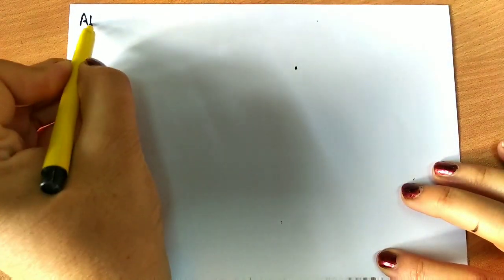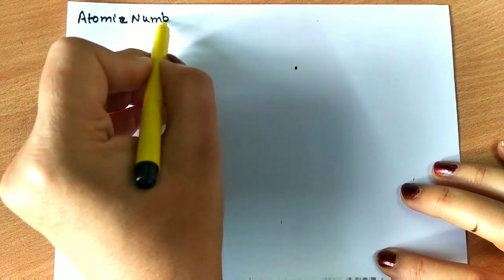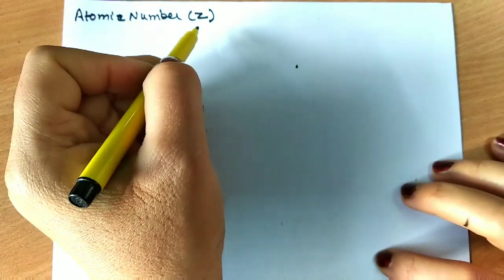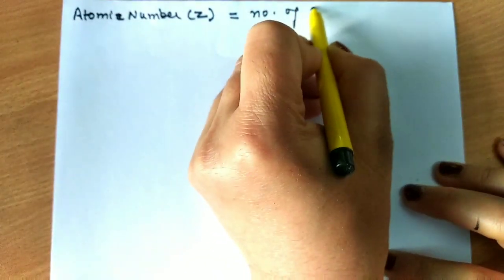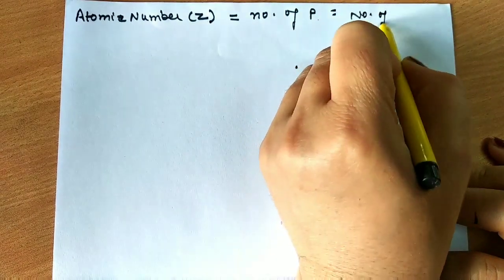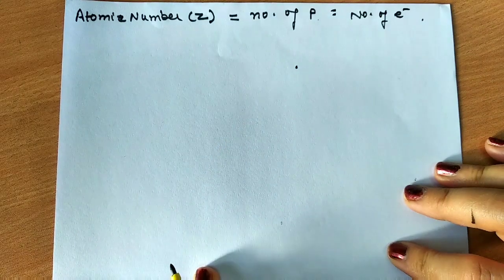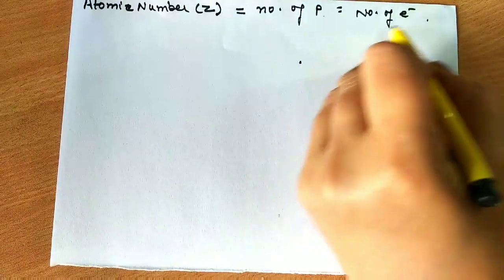Right, first is atomic number, and we represent atomic number by the symbol Z. It is equal to the number of protons. What is atomic number? It is equal to the number of protons or the number of electrons.